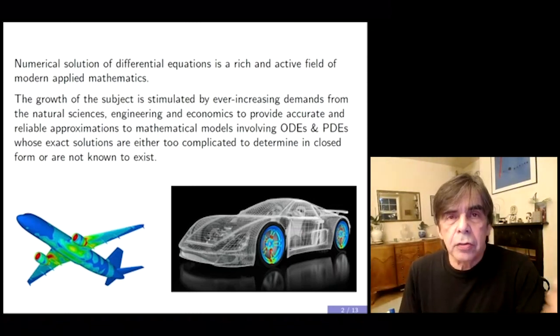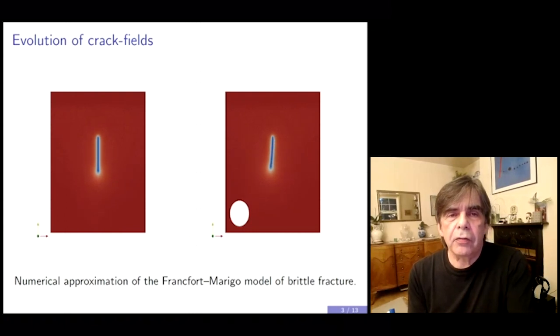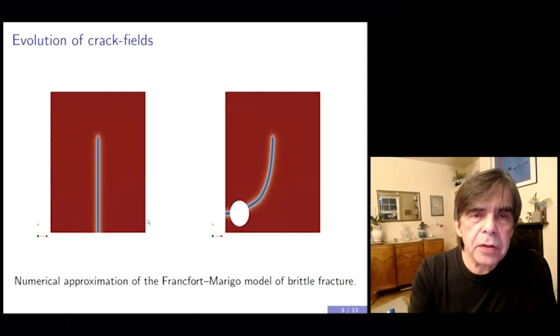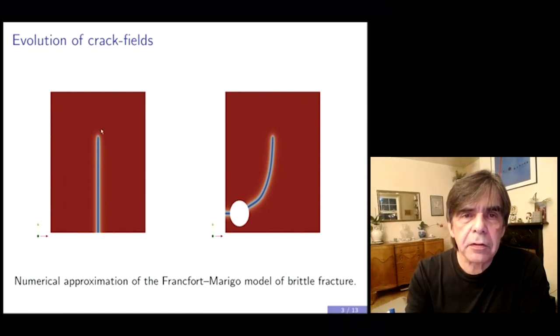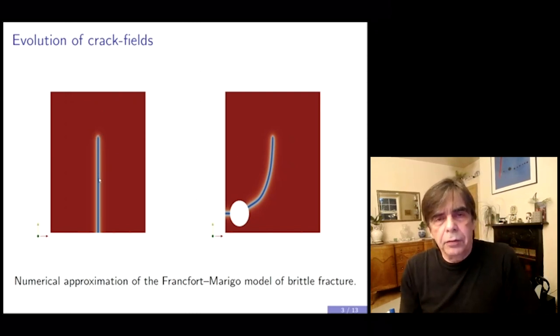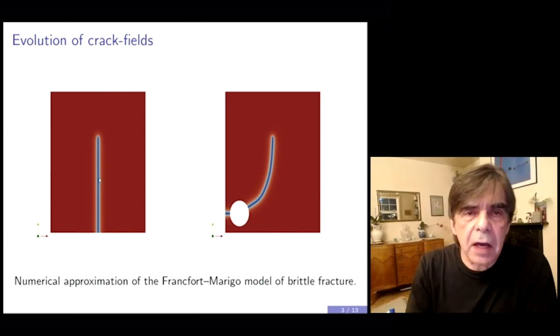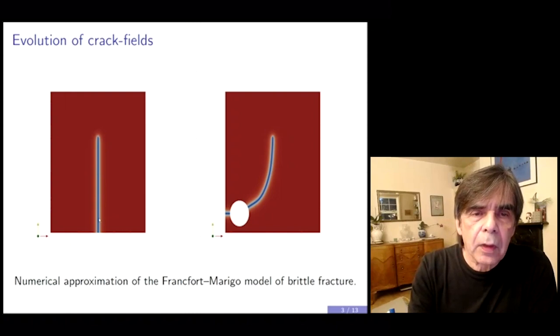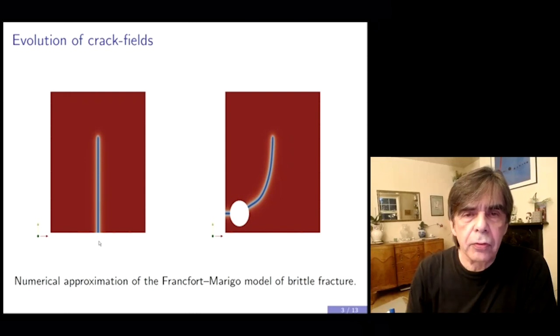The question is, could you simulate this problem numerically? So what you see here is a numerical simulation of this experiment on the left-hand figure. You don't see the pre-existing crack because it's not indicated. What you have seen is how the crack evolves as the body undergoes this deformation. You pull one side up and the other side down. So you see this crack that evolves from the crack tip through the body.